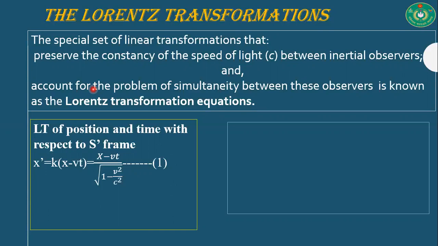Okay, let's see the Lorentz transformation of position and time with respect to the S frame. We have seen from our Galilean transformation that x prime is equal to x minus vt, but this is a very different case. Here, an extra term is added, that is k.